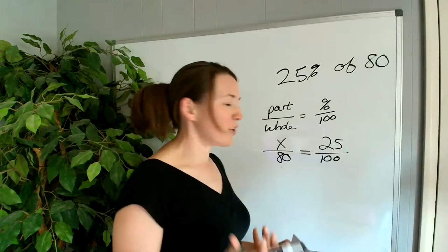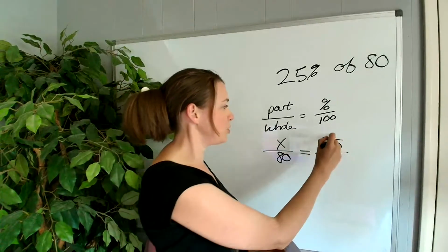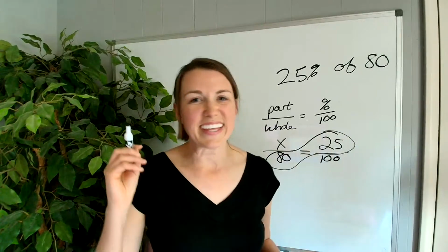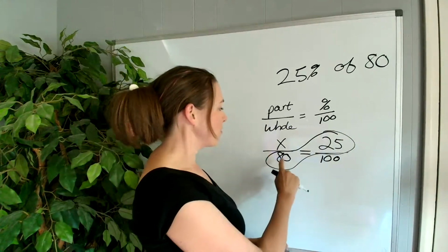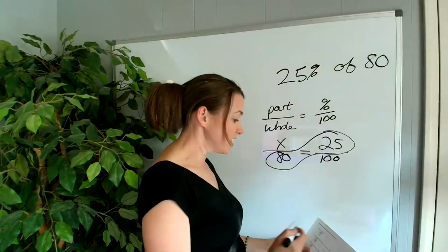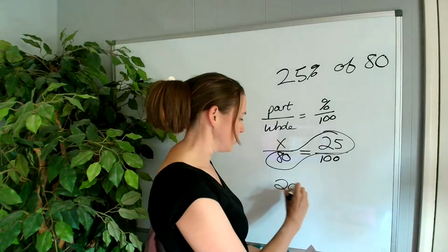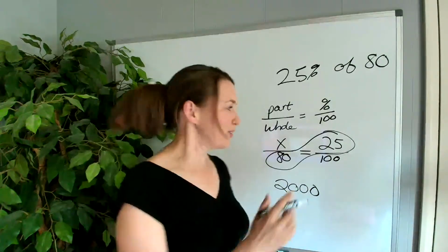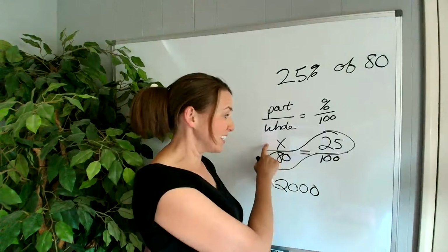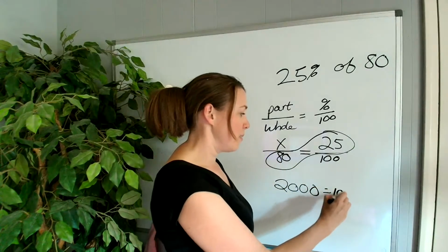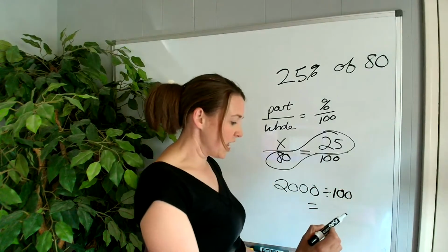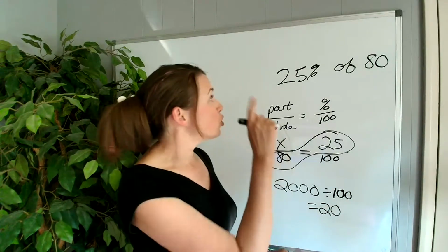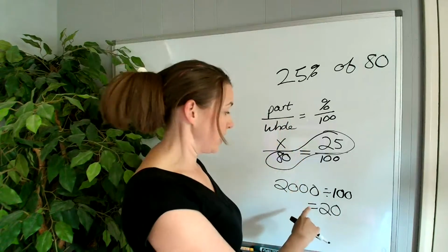Okay. So what I'm going to do now is I'm going to do what I call the caterpillar. And my in-person students, they know this is the caterpillar technique. So I'm going to go 80 times 25, and I get 2,000. And whoops, not 200, 2,000. And to figure out what X is, I'm just going to divide 2,000 by 100. And my answer then is 20. Okay, so 25% of 80 is 20.